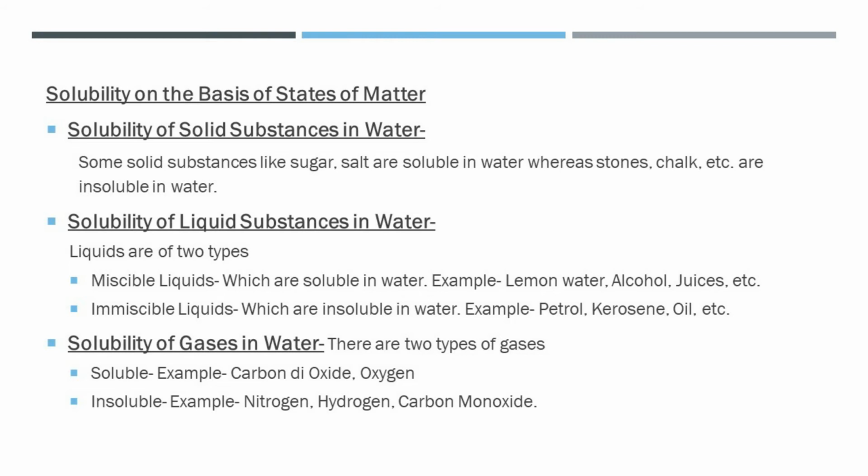Now third, solubility of gases in water. There are two types of gases. Soluble gases like carbon dioxide and oxygen are dissolved in water, so aquatic animals and plants are able to grow in water. And second is insoluble gases like nitrogen, hydrogen and carbon monoxide. They are not dissolving in or mixing in water. So these are the solubility on the basis of their states of matter.